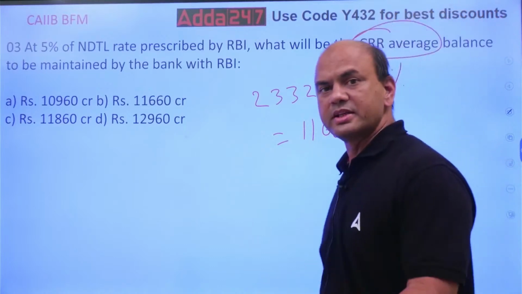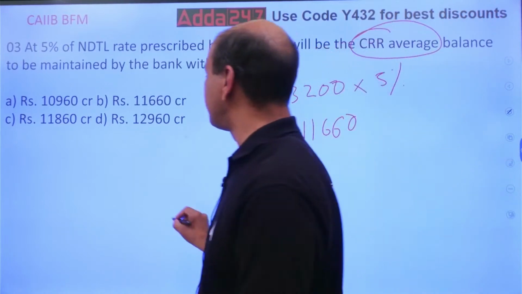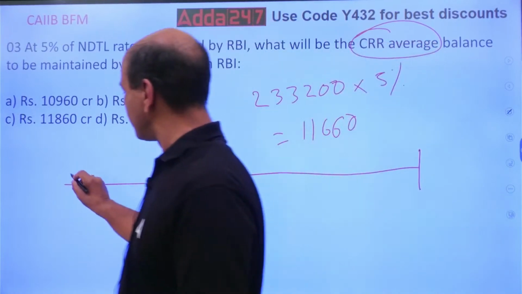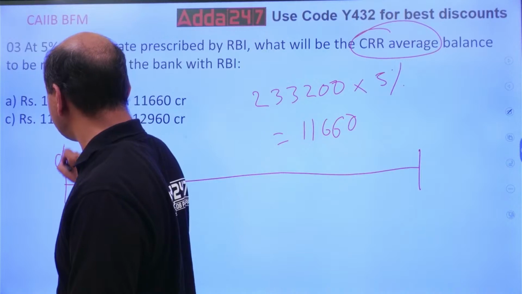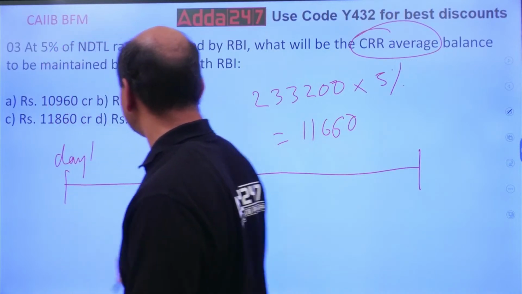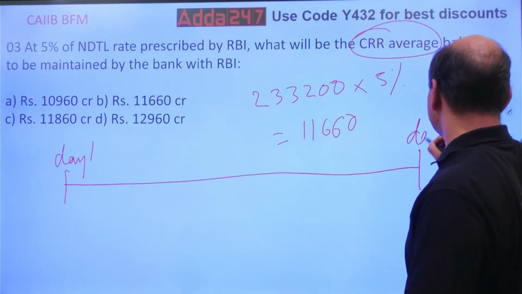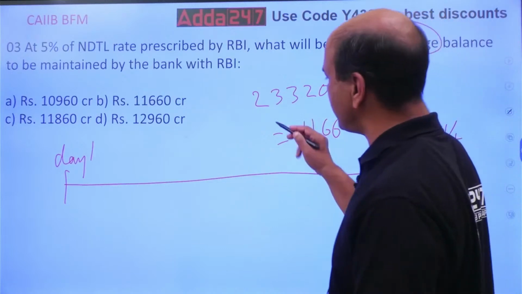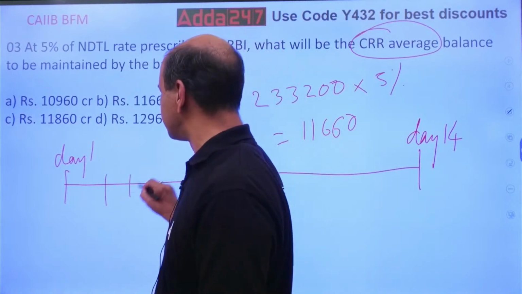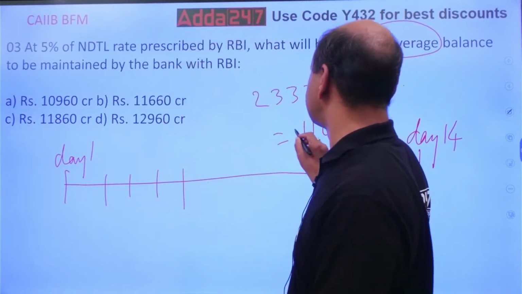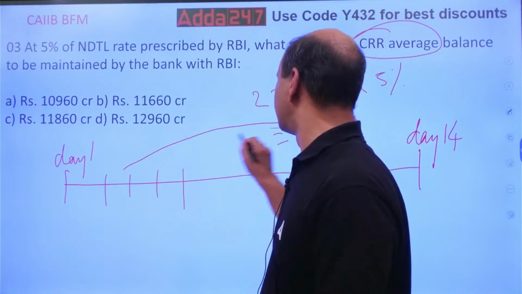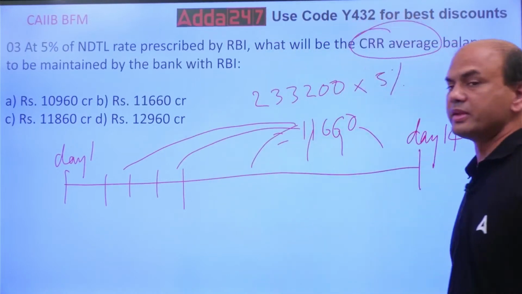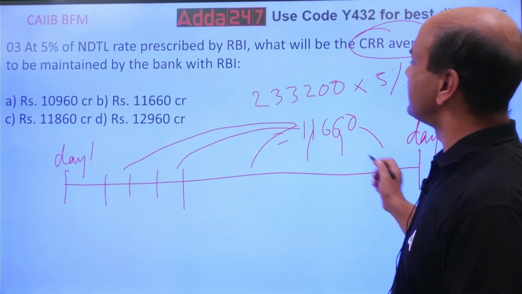Now what do you mean by this? It means that for the fortnight, starting from day 1 to day 14, every day you have to maintain this 11,660 for 14 days. Every day you have to maintain. All the days. So what will be the total then? The total will be this.